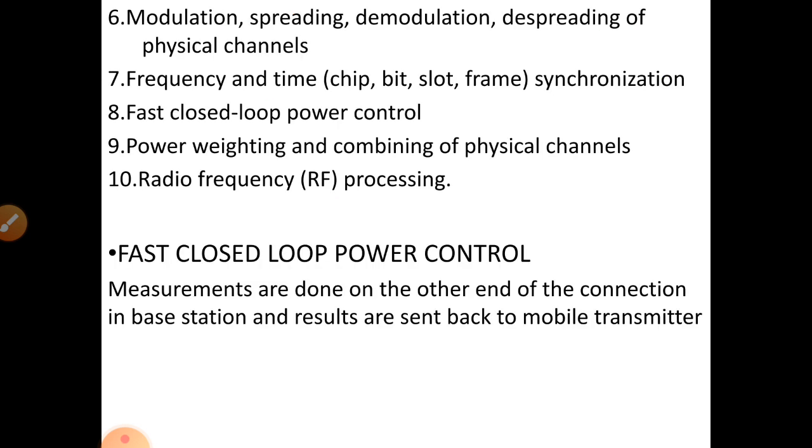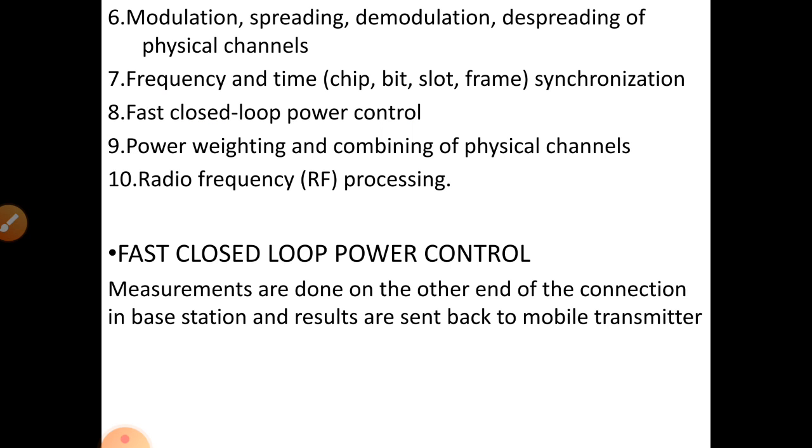The sixth function is the same point repeated, and the seventh function is frequency and time synchronization, where time synchronization is based upon the chip rate or bit rate, slot interval or frame synchronization.